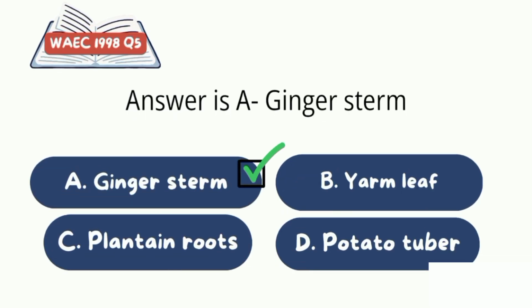The correct option is A, ginger stem. Ginger is propagated from an underground stem called culm. B is wrong because yams are produced from tubers. C is also wrong because plantains are produced from their suckers. And D is also wrong because potatoes are produced from an underground storage organ called tubers.